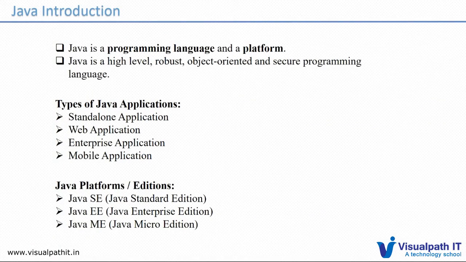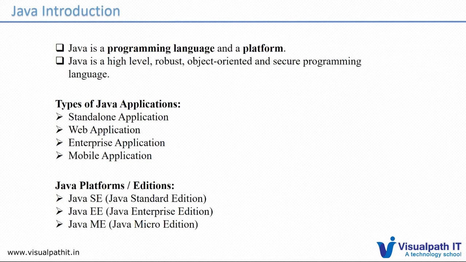So what is Java? Java is a programming language and a platform. What is a programming language, what is a platform, and what is the difference between them? A programming language is what we discussed earlier: converting structured English to bytecode and getting a response from the OS and returning it in a readable format of English. These things happen in programming languages like C, C++, and Java as well. And the platform is more about providing a runtime environment for the program we are writing.